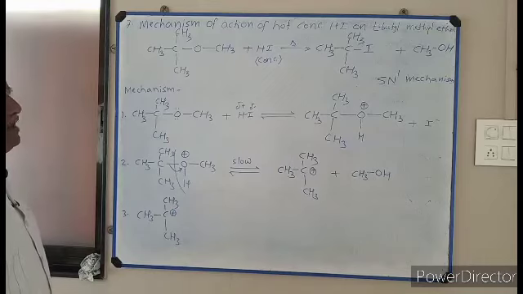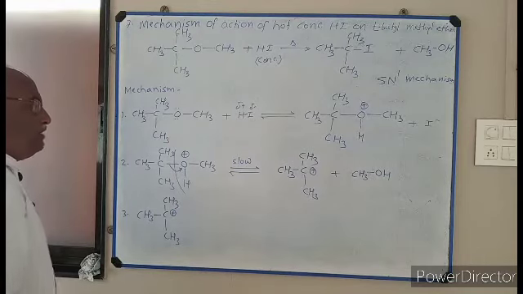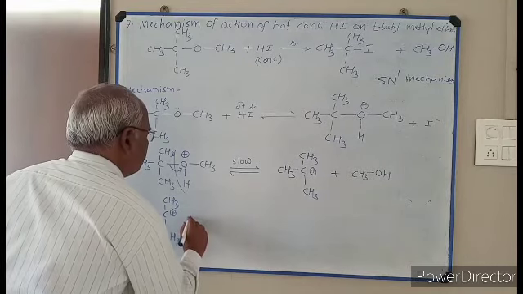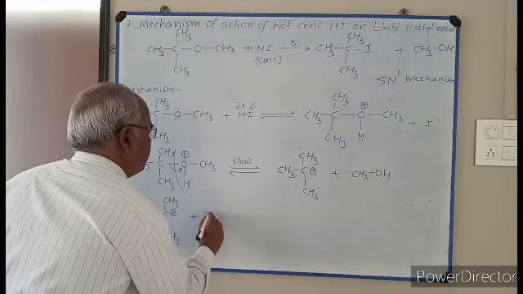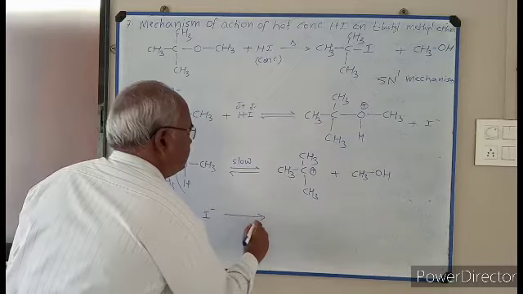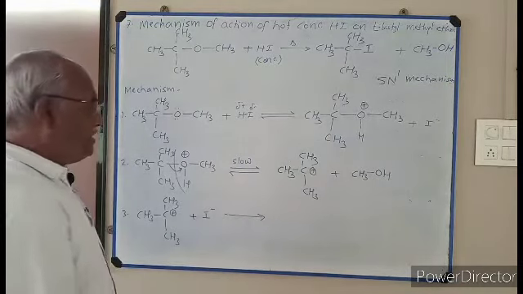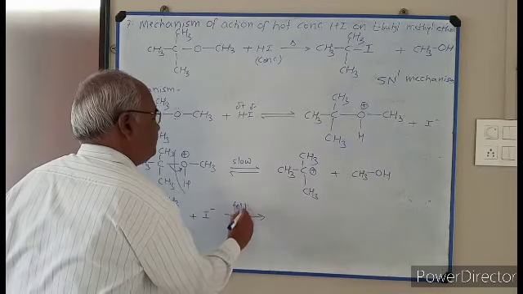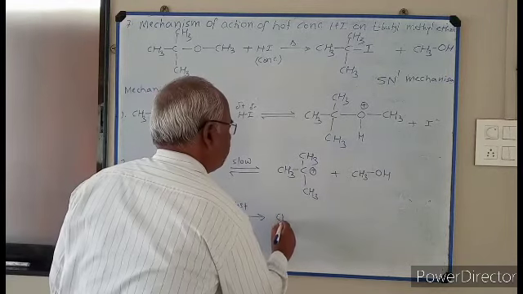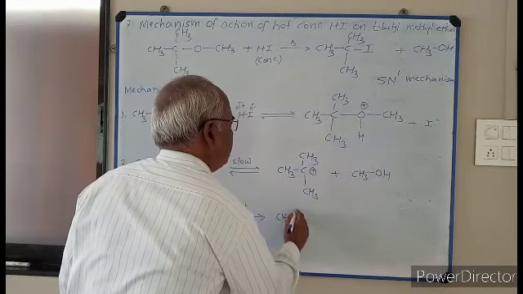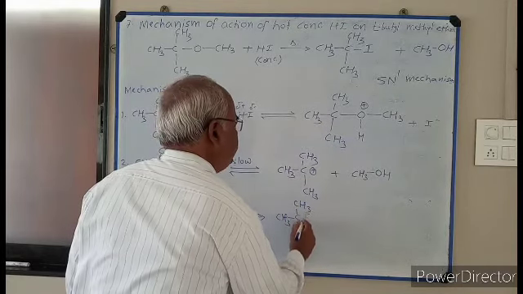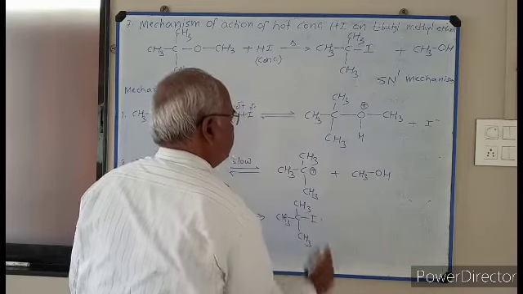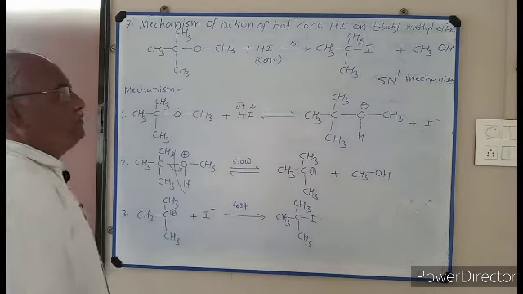This carbocation is planar and stabilized by resonance, plus I minus. The nucleophile attacks on this carbocation. And we get CH3 single bond C, CH3, CH3 I and tertiary butyl iodide is produced.